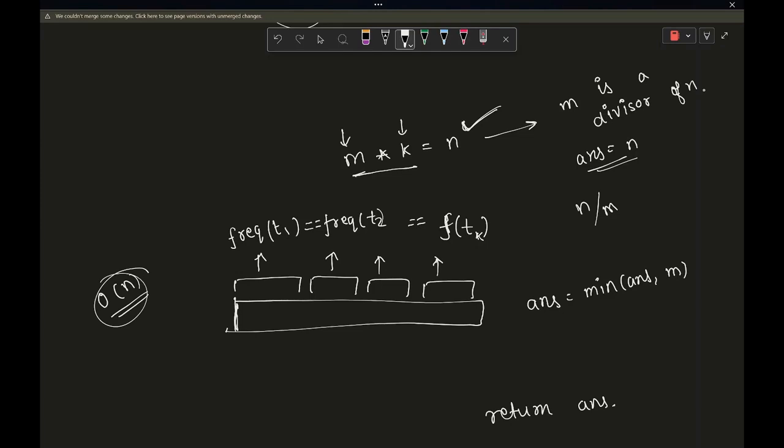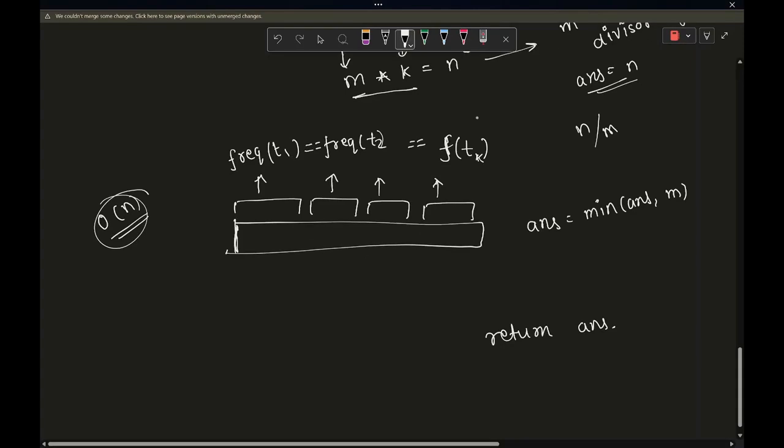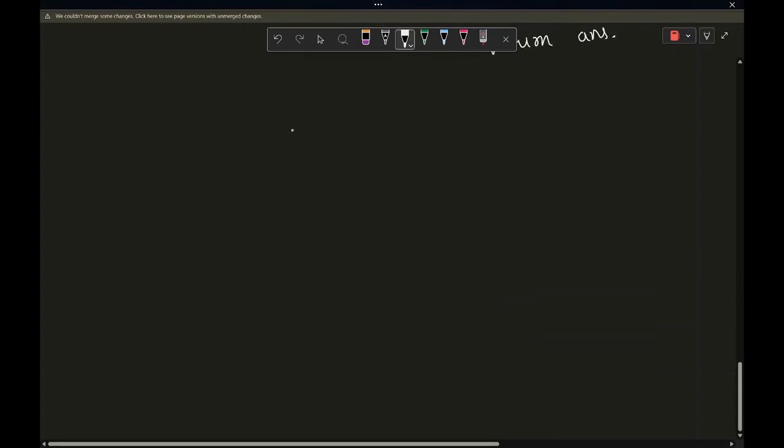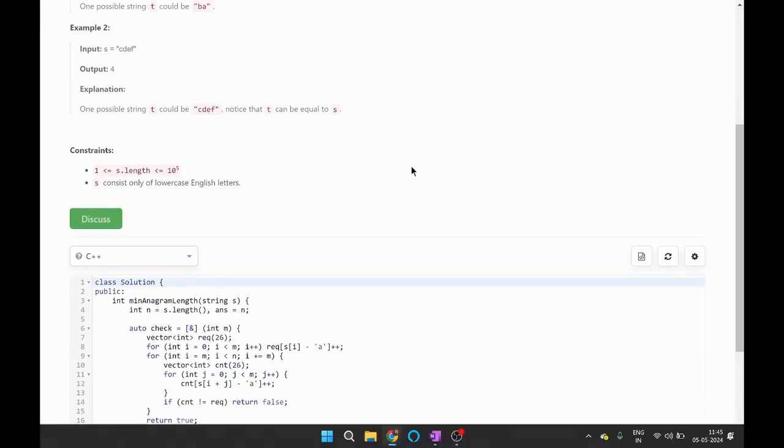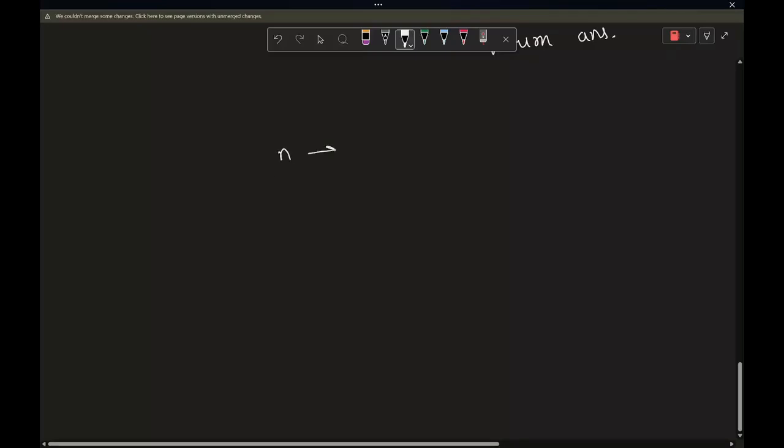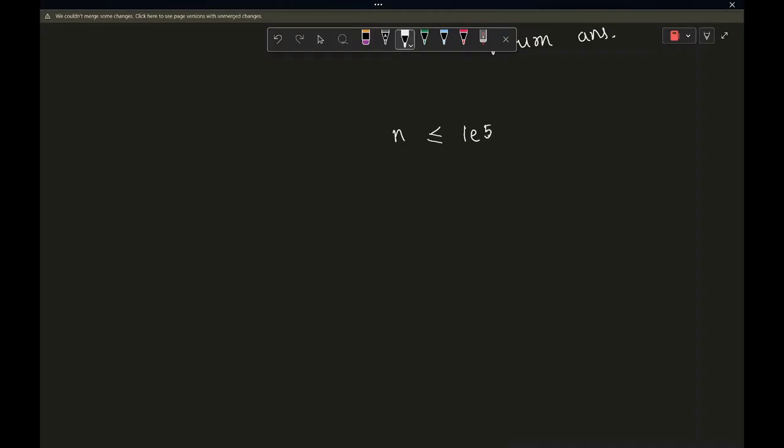Yeah, so we know that m should be a divisor of n, and the value n is not so huge. N is at most 1e5. This is something you should know. This is sort of a prerequisite, that if you want to find out all the divisors of n, you can do this thing very easily in square root n time complexity.